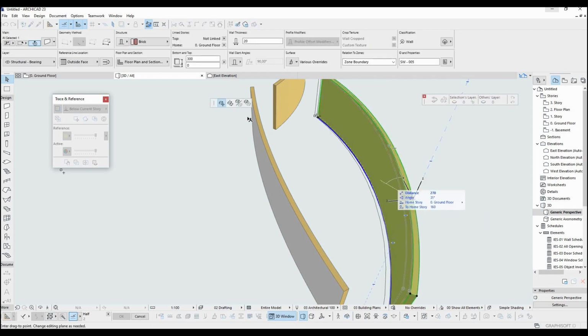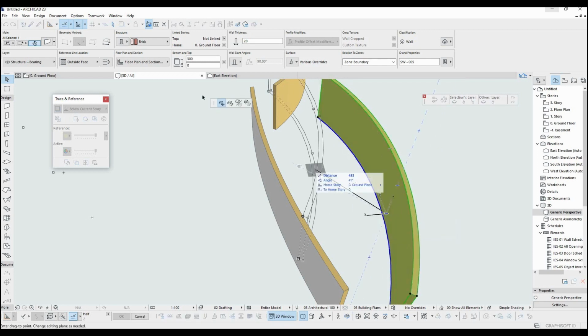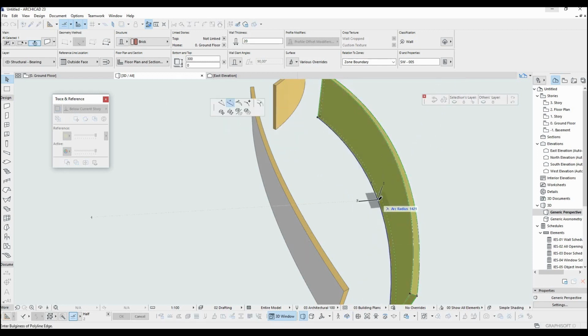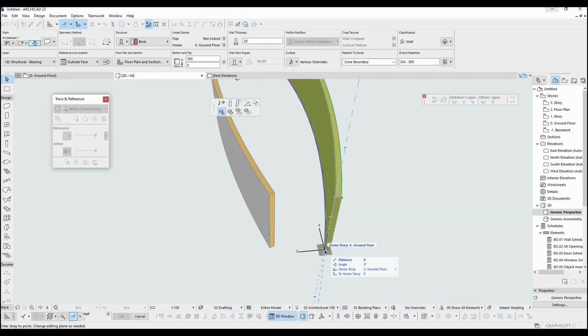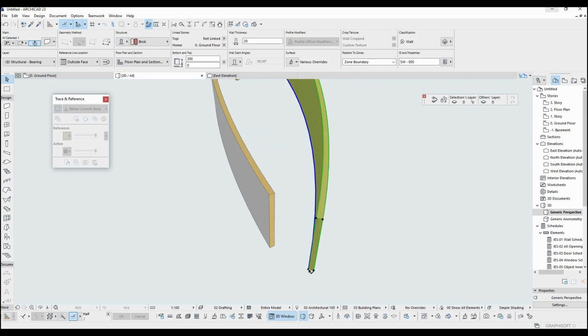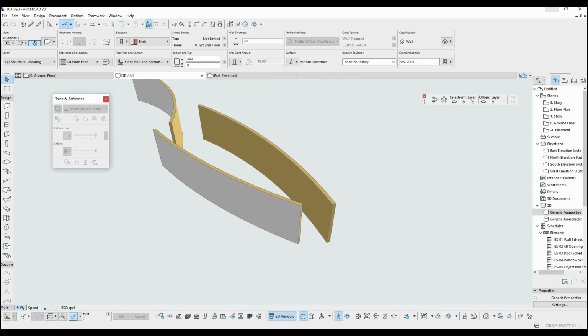Where you need to take attention is here. You only must click the blue line. Other parts of the wall won't open editing box. Or you can click the ending point. Once you did this, you can also move this point to another place and change your wall main shape.